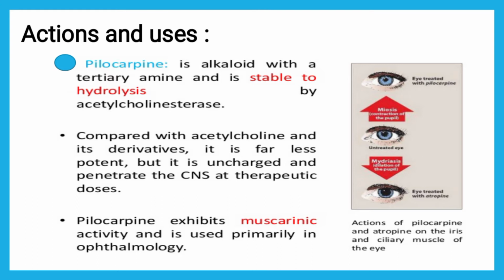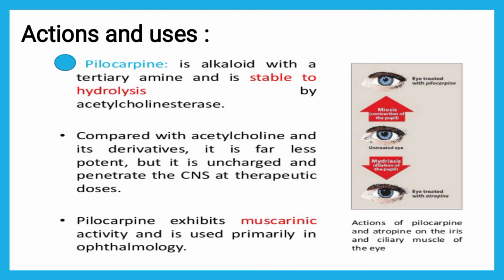Now pilocarpine, which is an alkaloid, is very stable to hydrolysis by acetylcholine esterase. As we have seen, acetylcholine esterase is responsible for hydrolysis of acetylcholine.